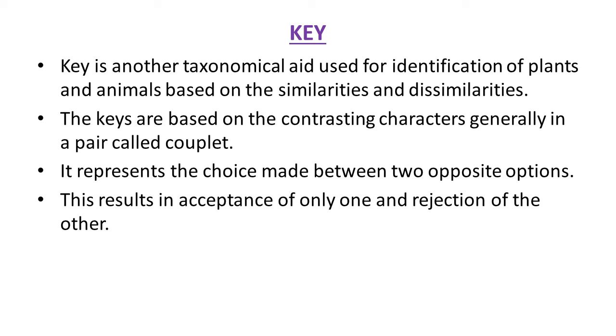The keys are based on contrasting characters, generally in a pair called a couplet. It represents the choice made between two opposite options. This results in acceptance of only one and rejection of the other. So we can say that in a pair, two opposite options are available. One of these options is accepted and the other is rejected. So these are taxonomic aids useful for the study of biology students.